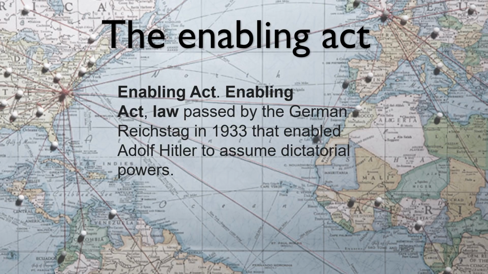In March of 1933, the Enabling Act was passed, and it required two thirds of the majority to get it through, which Hitler, of course, had because he had imprisoned a lot of his political opponents with the excuse of the Reichstag fire. Now, the new law, the Enabling Act, meant that Hitler could make laws without Reichstag approval for up to 4 years.